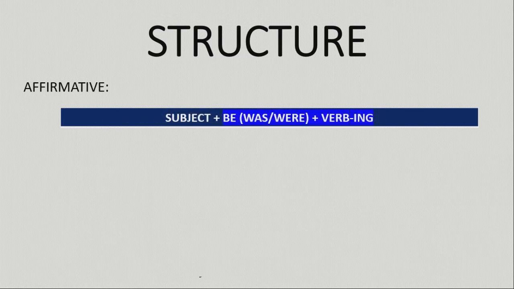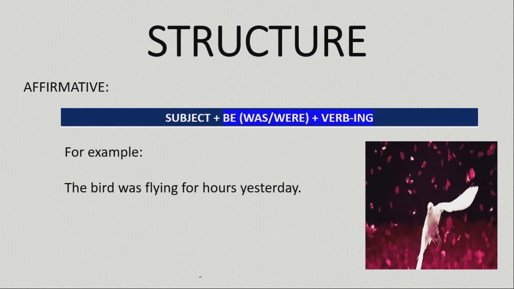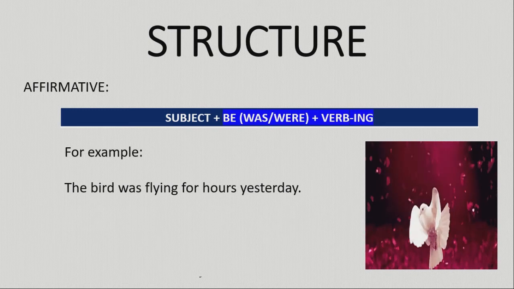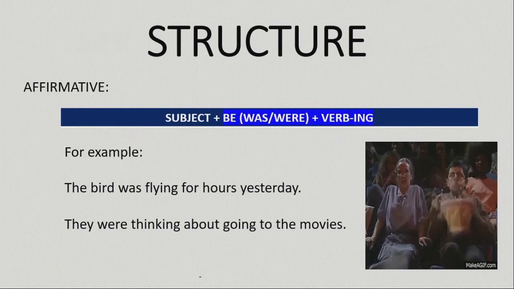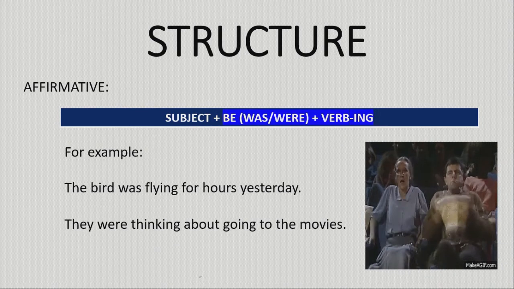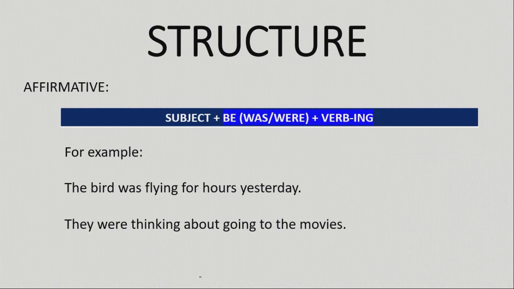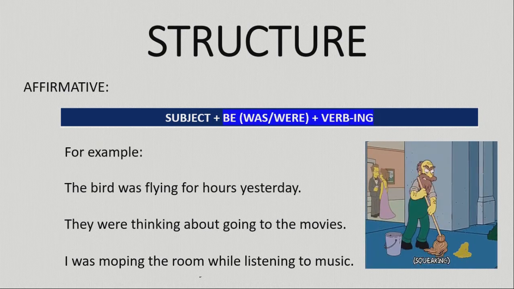Remember that our structure starts with the subject, with the verb be in the past, which is was or were, and then the verb will always be in ing. For example, the bird was flying for hours yesterday. They were thinking about going to the movies. I was mopping the room while listening to music.